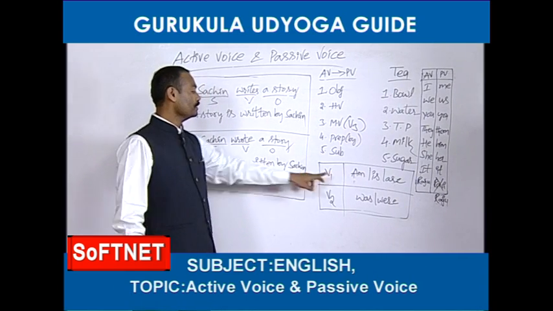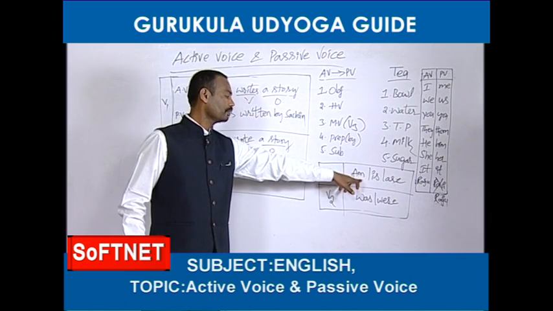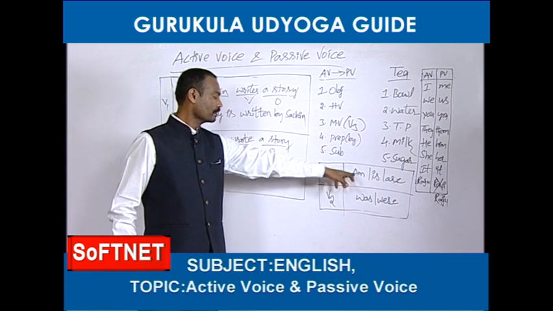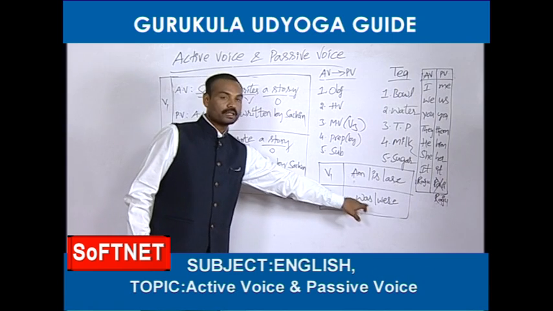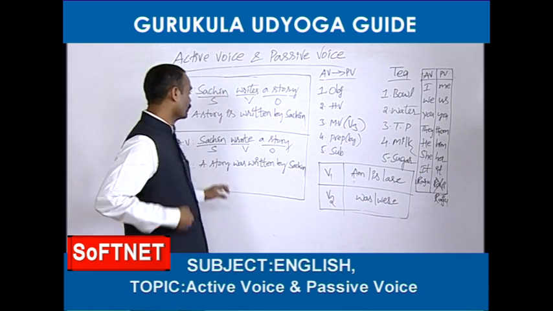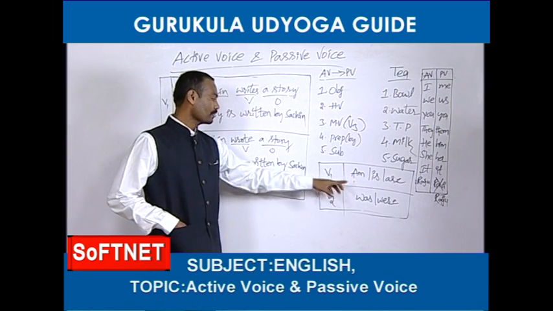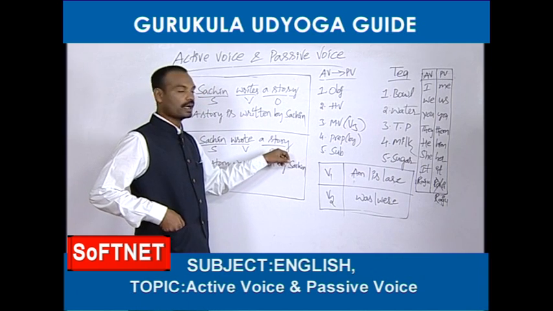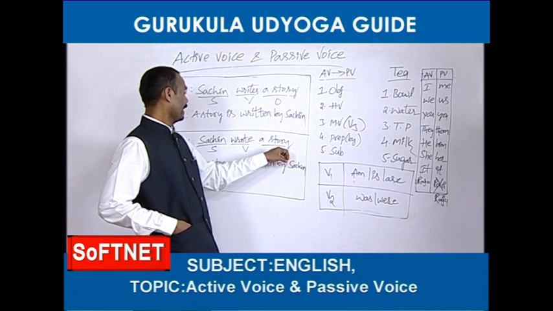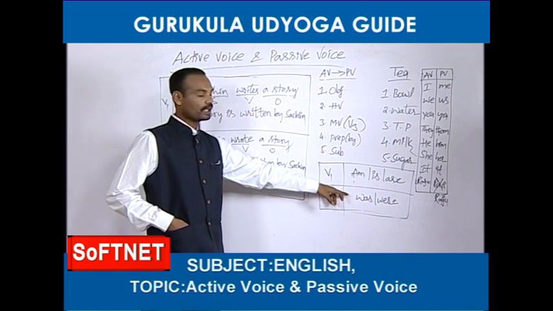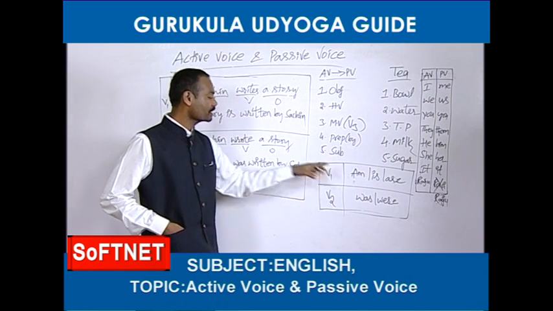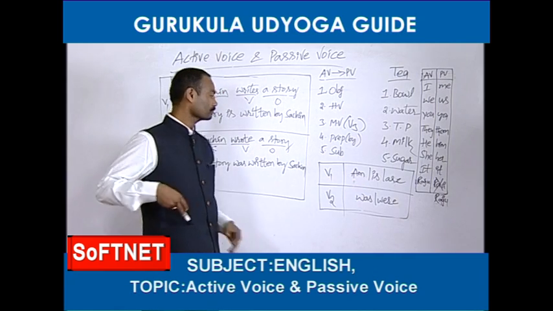If it is V1, you should take the helping verb or main verb form from that list. If the main verb is in the second form, you can take from this list, either was or were. So again, was or were depends upon the object in the active. If the singular object is there, was should be taken. For plural objects, were should be taken.